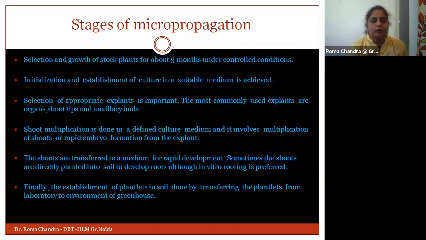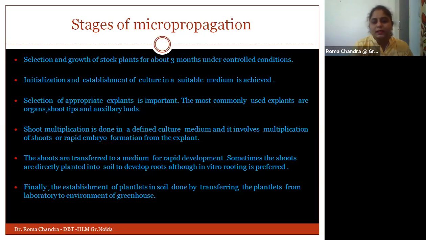Okay, so then further, because we want to go with the propagation of the plant, we need to have the appropriate explants, because these explants are the parts of the healthy stock plant for which we want to go for the process of micropropagation.